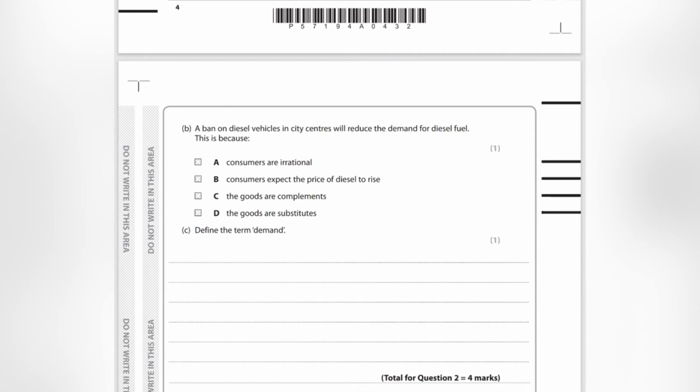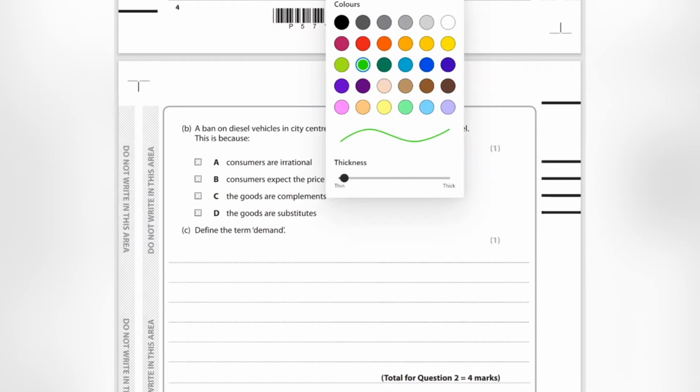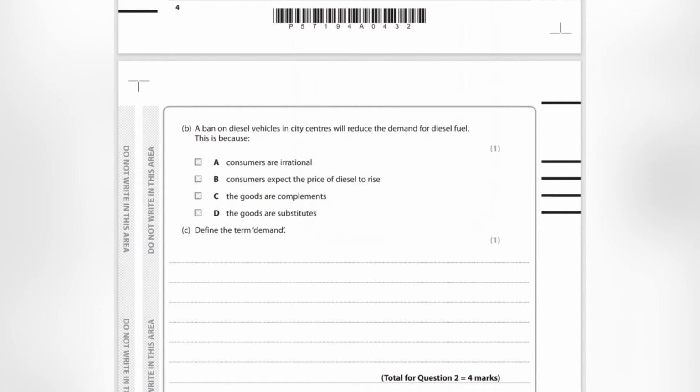A ban on diesel vehicles in city centers will reduce the demand for diesel fuel. This is because, okay, let's go back to that. Consumers are irrational. No, consumers are irrational, but that's not the reason why. Consumers expect the price of diesel to rise.